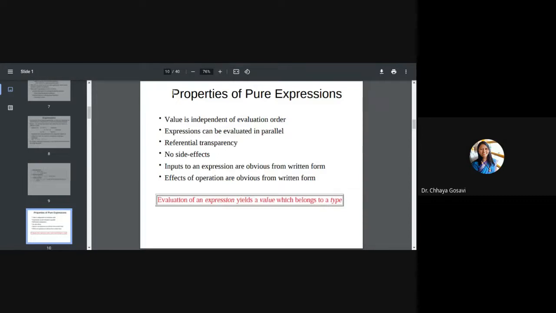So what are the properties of pure expression? We have seen properties of pure functional programming language, then we talked about expression. Properties of pure expression are: it is value independent. Value is independent of evaluation order. You can run any expression in any order, you will get the same result. Expressions can be evaluated in parallel. Referential transparency means whatever the value of a variable is, it is the same in that particular expression. If you go to the next line, its value will change.